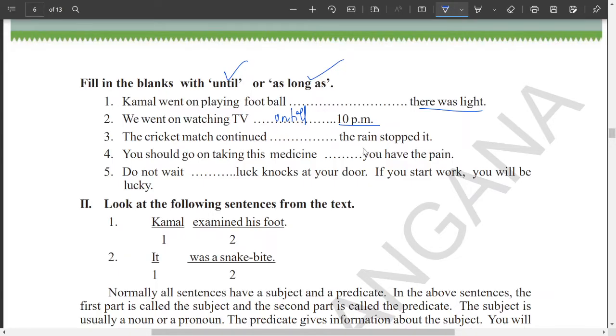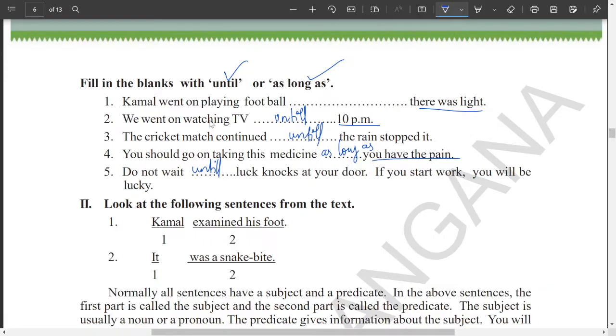The cricket match continued dash the rain stopped it. Okay, it continued dash the rain stopped it. That means until the rain stopped it. Next one, you should go on taking this medicine dash you have the pain. That means as long as you have the pain you have to take the medicine. Do not wait dash luck knocks at your door. Okay, so do not wait until luck knocks at your door. If you start any work, you will be lucky.